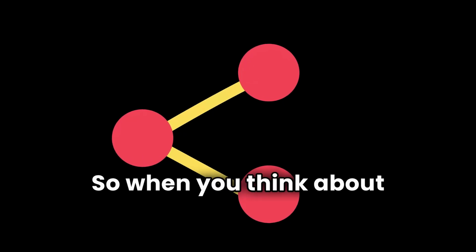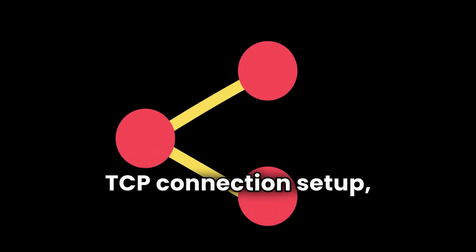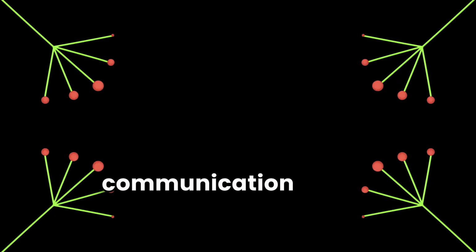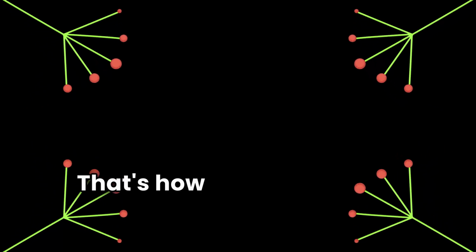So, when you think about TCP connection setup, think about agreement. Both sides confirm that they are ready. Only then does reliable communication begin. That's how TCP establishes a connection.